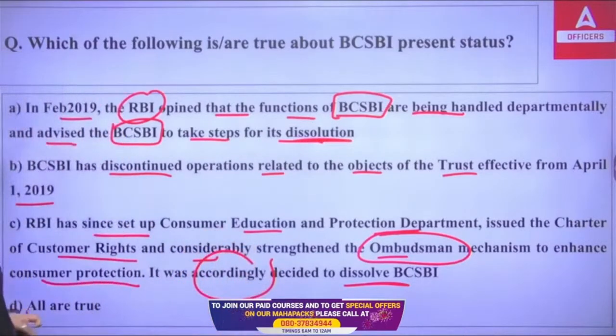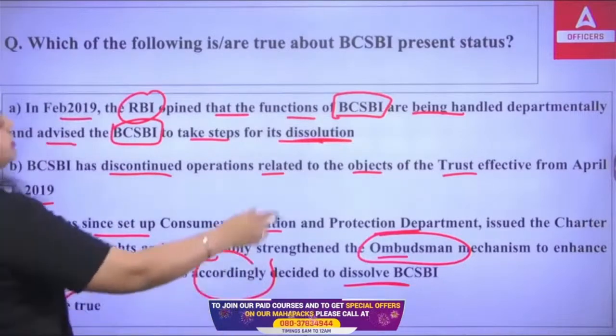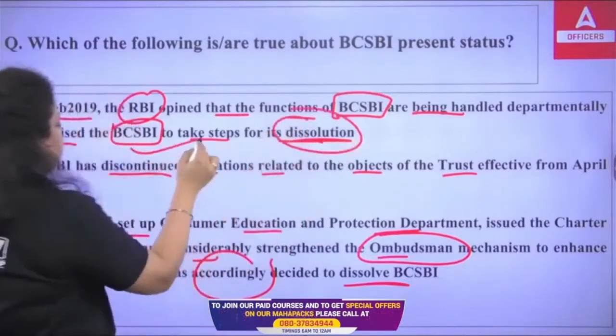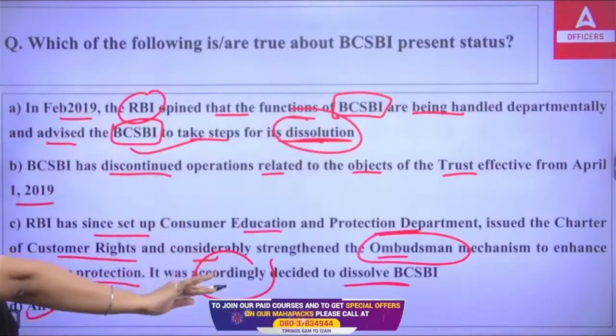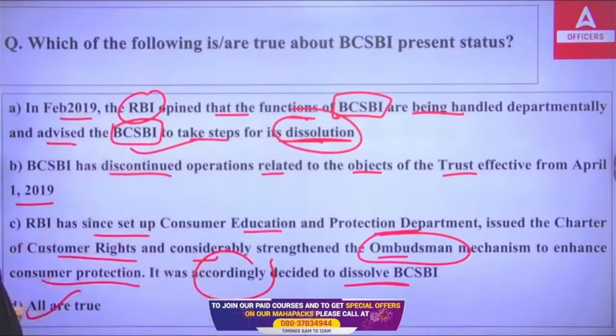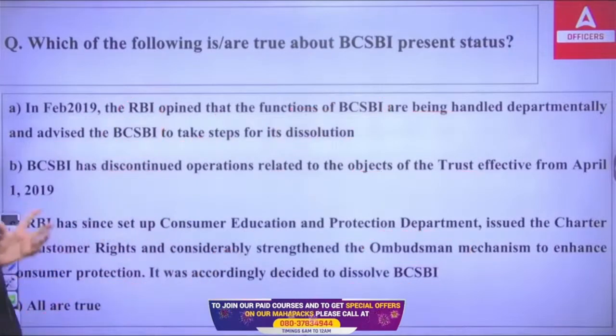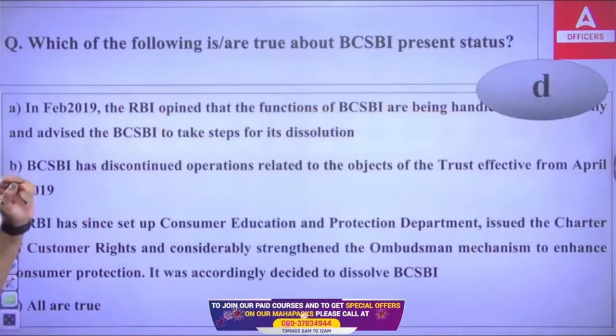So, which of the following is true? All are true. We have dissolved the BCSBI. In place of BCSBI, now the ombudsman has to take care of everything. And it was dissolved, discontinued from 1st April 2009. The right answer is D.